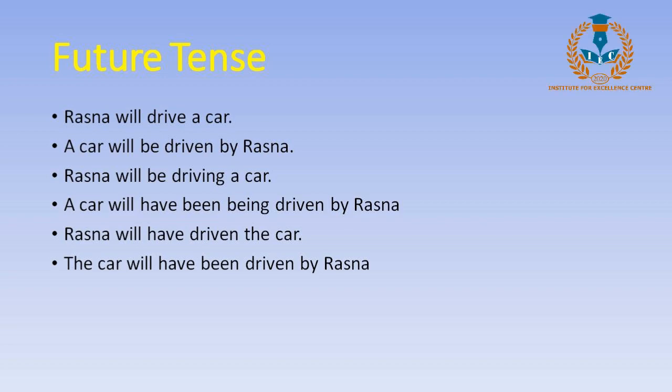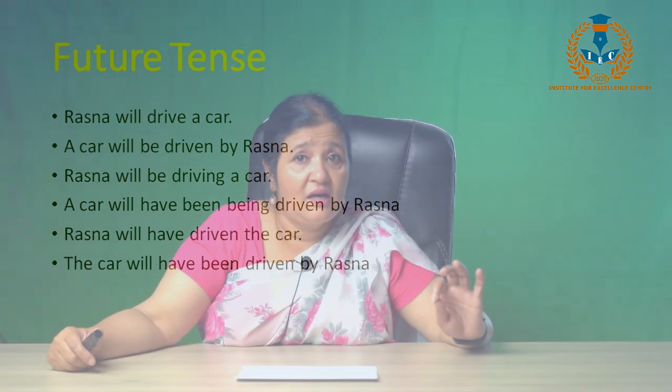So the car will have been driven by Rasna should be the passive of Rasna will have driven the car. We haven't changed the tense, we haven't changed the object, we haven't changed the subject. And that's how we change according to the tenses.